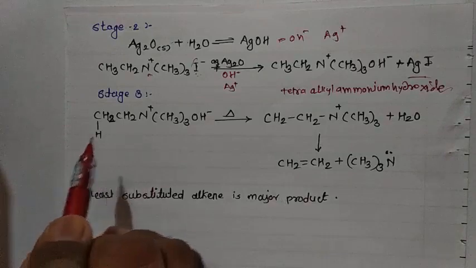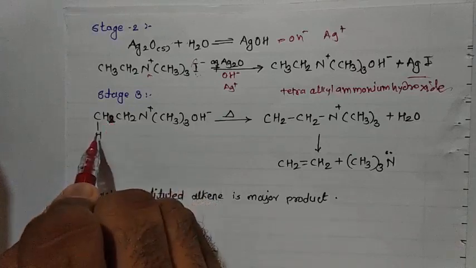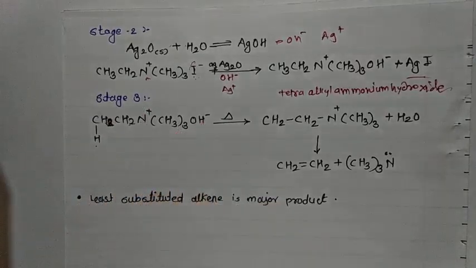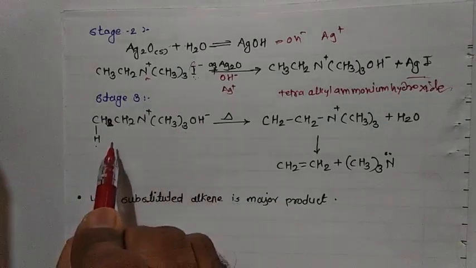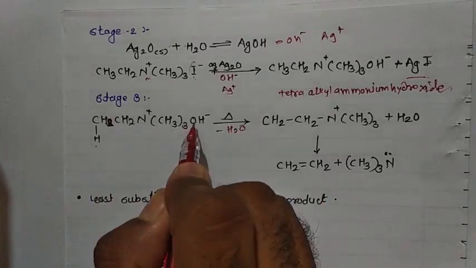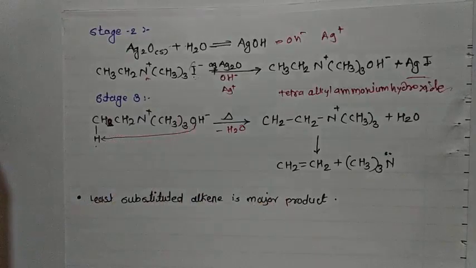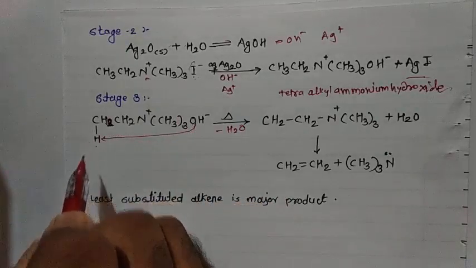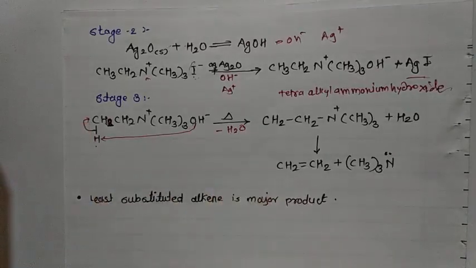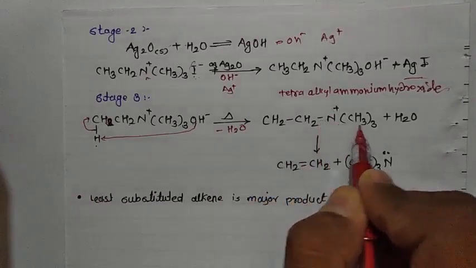So we write this structure this way: CH2, this is a CH2, one hydrogen I write here, then CH2 again, N plus, CH3 three times, OH minus. When we heat this ammonium hydroxide, there is the removal of a water molecule, and the water molecule is removed like this: OH minus goes to this hydrogen, and because H plus is removed, this bond shifts onto the carbon and the water molecule is removed. So in the next step we get CH2 CH2 dash N plus CH3 CH3.